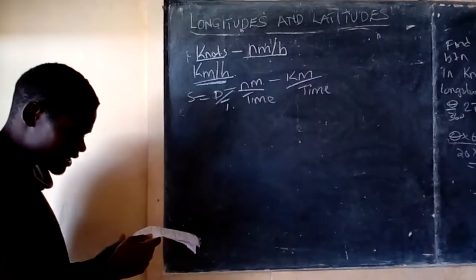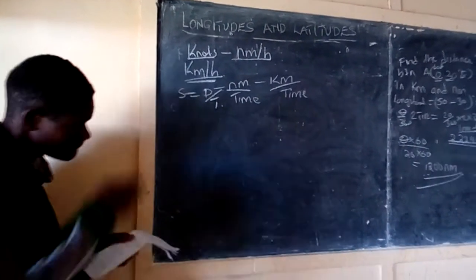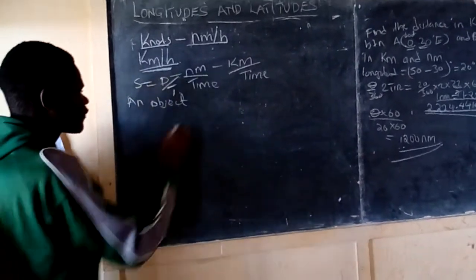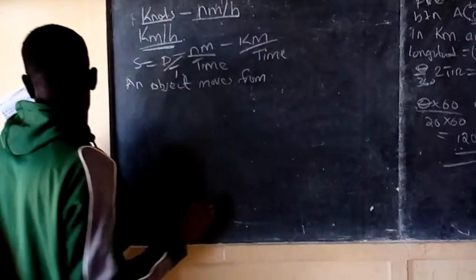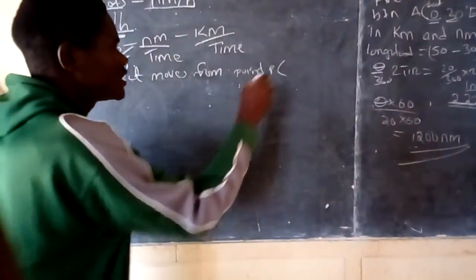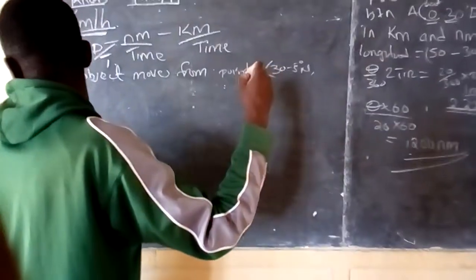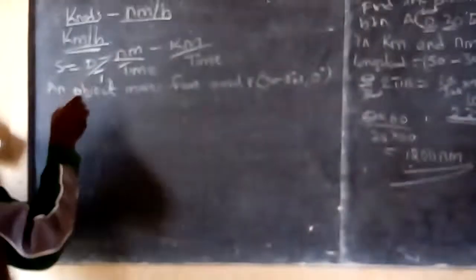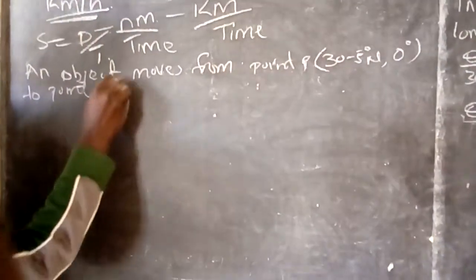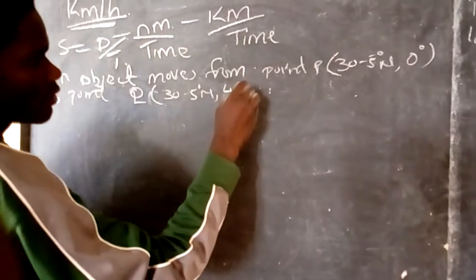Now we will deal with an example. An object moves from point P, which is given to be 30.5 degrees north, comma 0 degrees, to point Q, which is given by 30.5 degrees north, comma 45 degrees east.